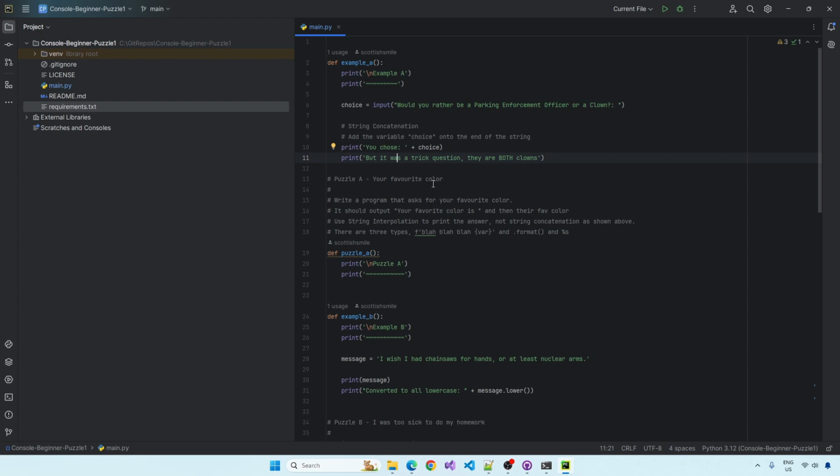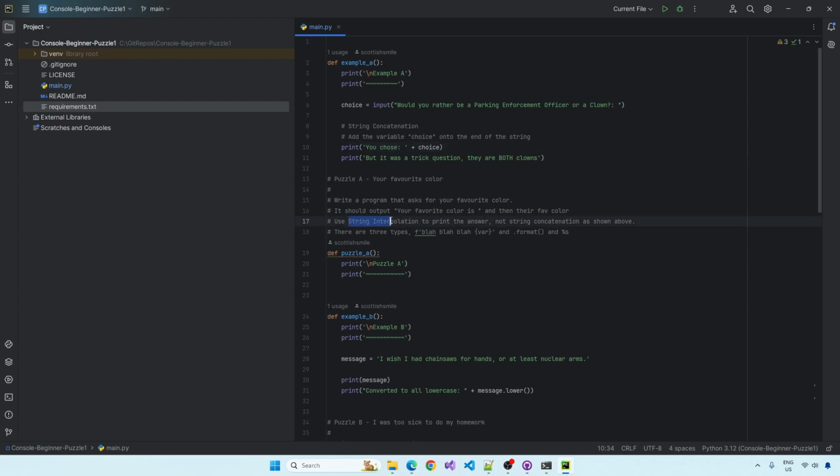Okay, so that's interesting, but what's the puzzle asking us for? It's asking us to create a program that asks your favourite colour, and the output is going to look like this, except it'll be about your favourite colour. It's asking you to use string interpolation, not string concatenation. And it's saying string interpolations look something like this. We know it doesn't look like this. It doesn't look like plus and then the variable name.